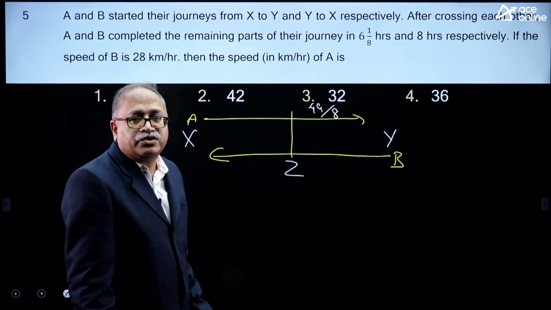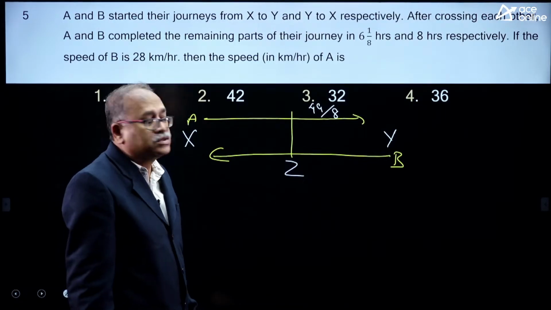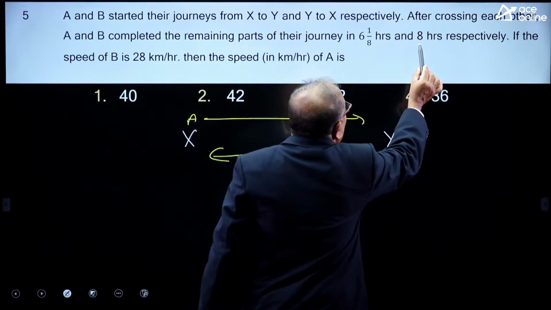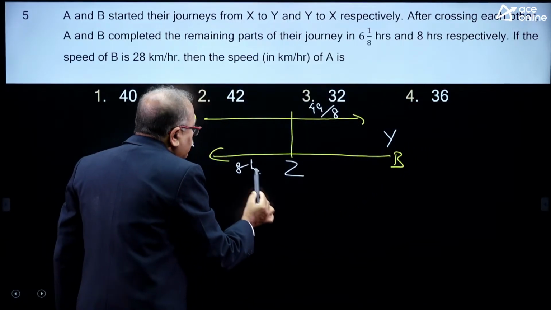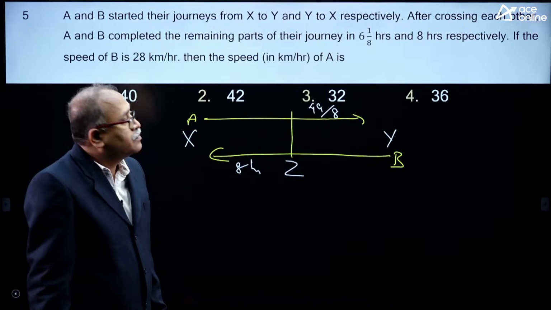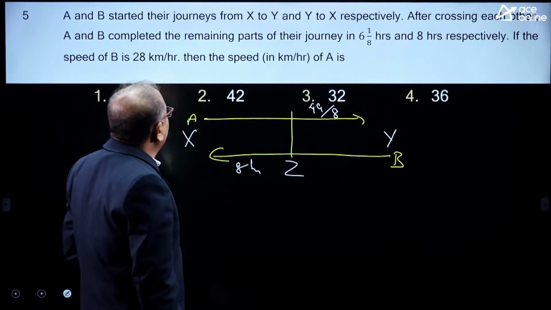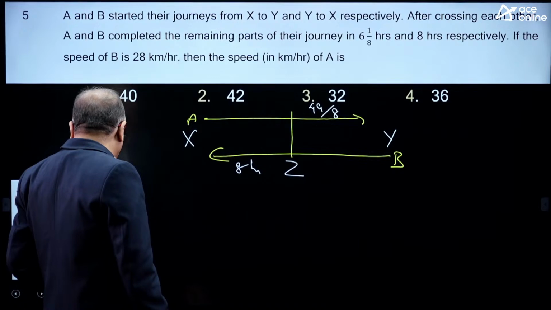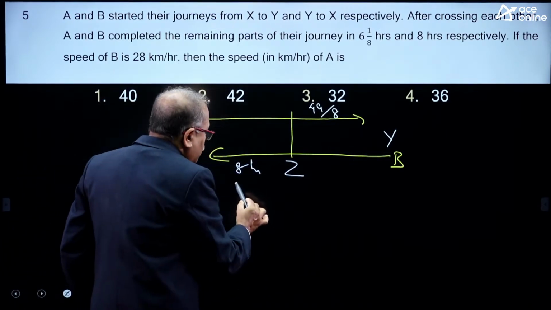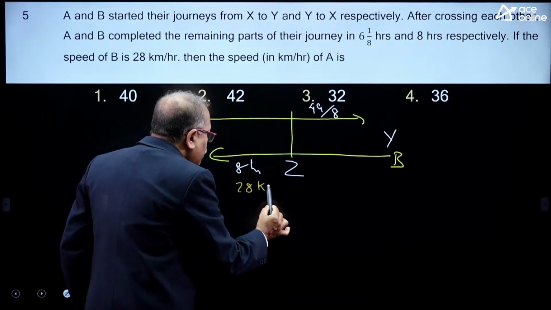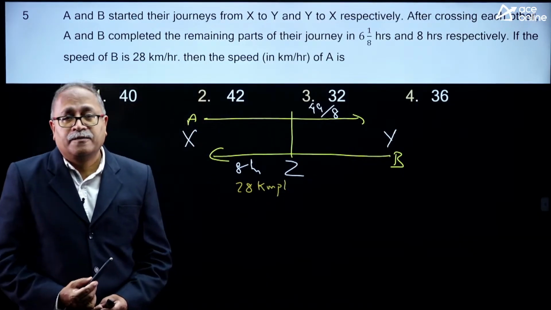It is a very stereotypic question, because one formula is there for questions like this. B, after crossing, takes 8 hours to reach x. Now the question is: if the speed of B is 28 kilometer per hour, what is the speed of A?